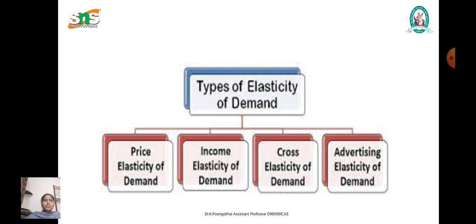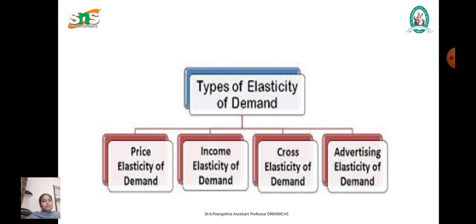Elastic means, as you all know, when the price increases, the supply also increases, and when the price decreases, the supply also decreases. The producer can increase supply significantly with small price changes, so that is known as elastic supply. Inelastic means even if the price increases or decreases, there is demand for that product because it is necessary, but there is a struggle to increase the supply even when prices rise. Perfectly elastic supply means infinite supply at a specified price.